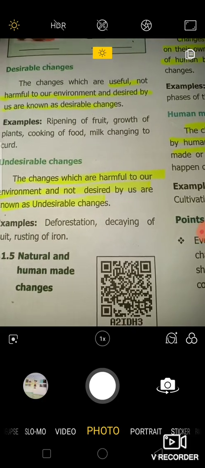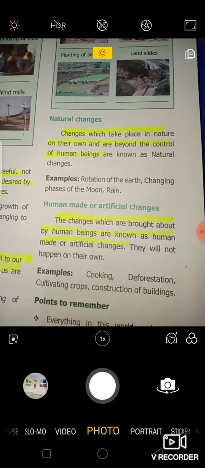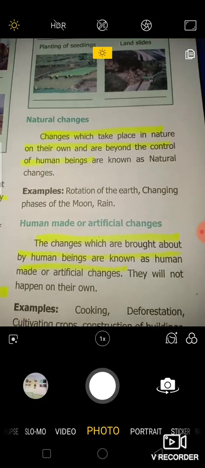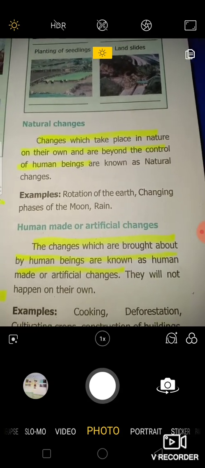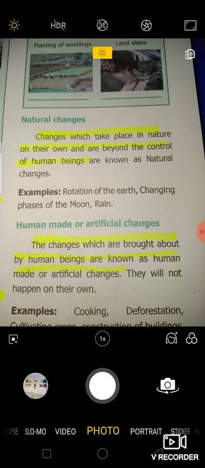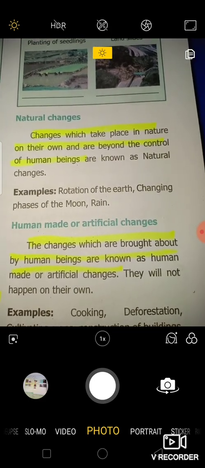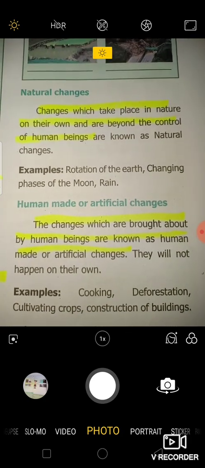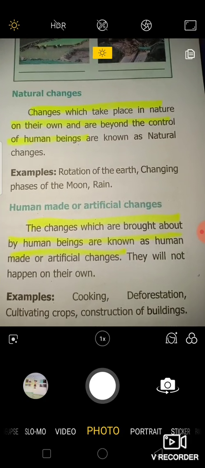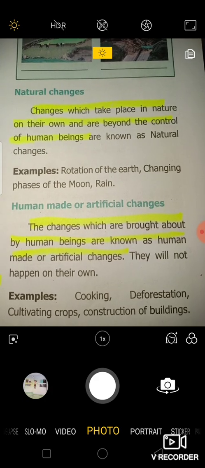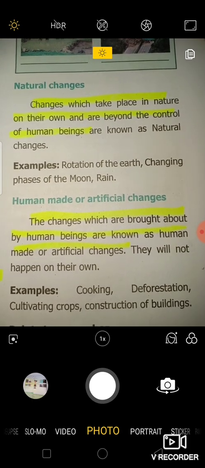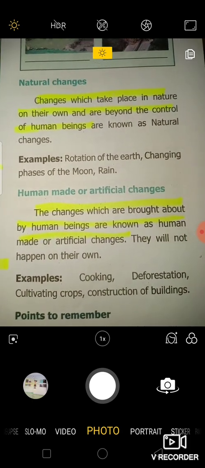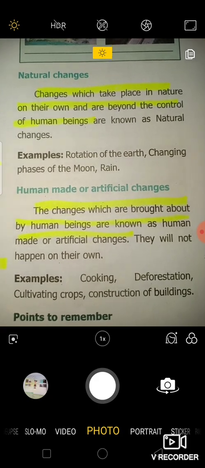Next, we need to see about natural and human-made changes. A few changes occur naturally, a few are human-made. Let's see what natural changes are. Changes which take place in nature on their own and are beyond the control of human beings are known as natural changes. Examples: rotation of the earth, changing phases of the moon, rain, etc. Human-made or artificial changes are the changes brought about by human beings. They will not happen on their own. We need to do them. Examples: cooking, deforestation, cultivating crops, construction of buildings.